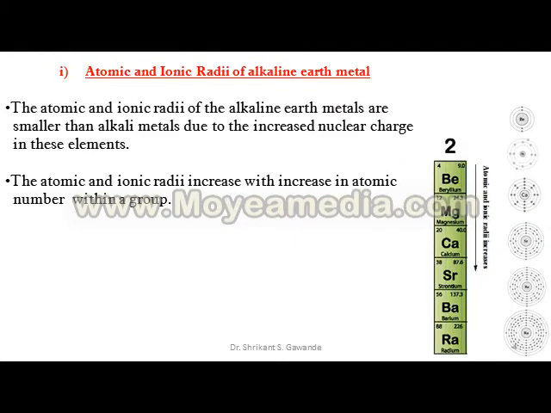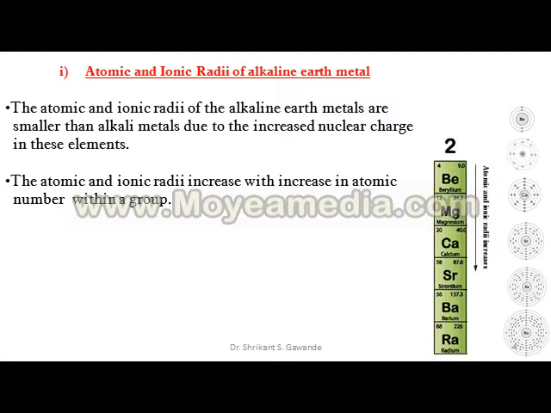Same situation occurs in case of alkaline earth metals also. Now, from top to bottom, that is from Be to Ba, atomic radii increases.